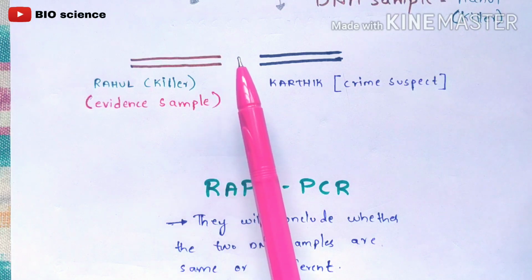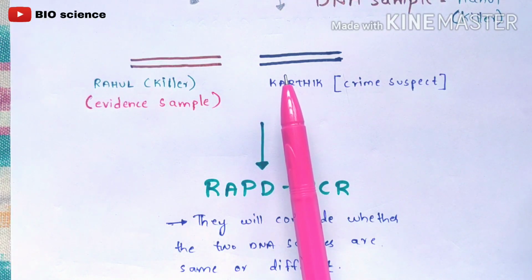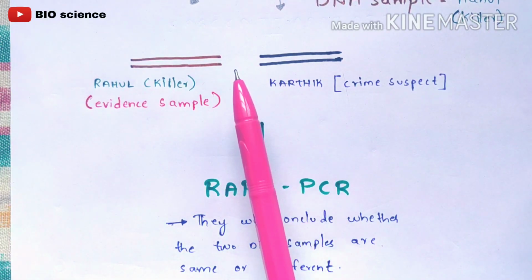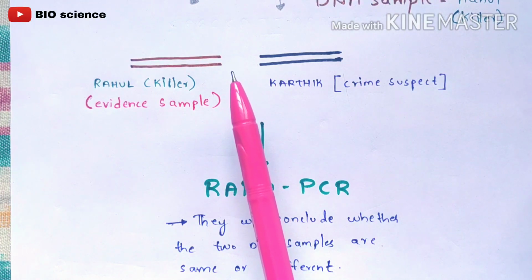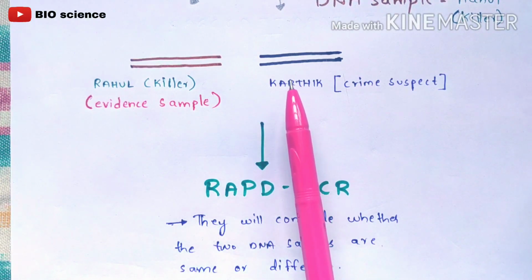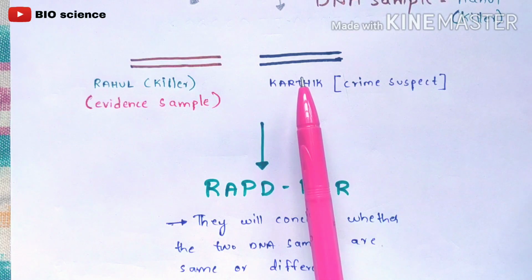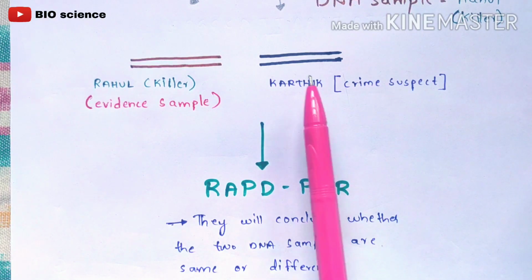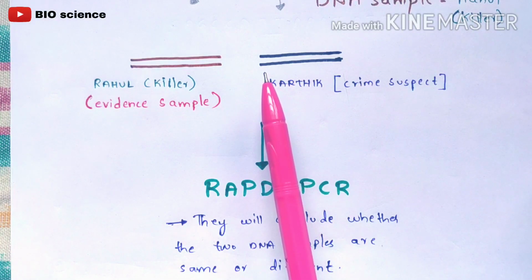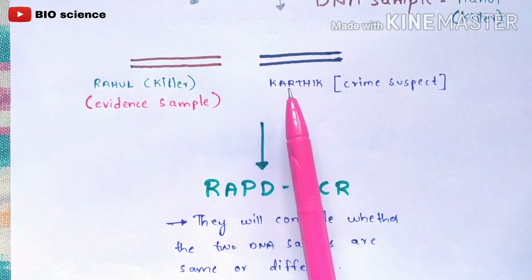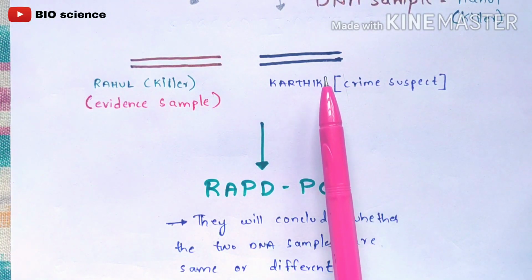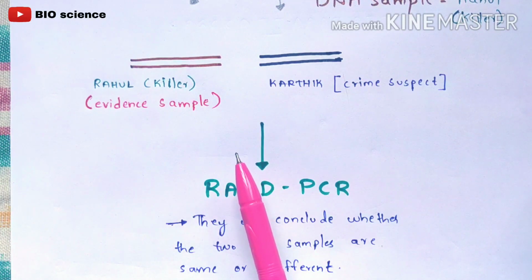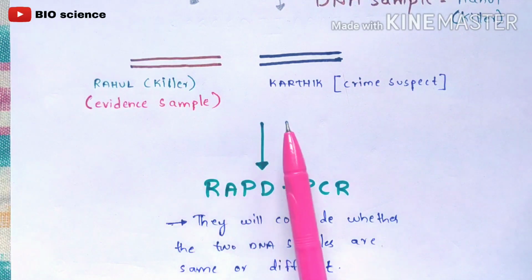Once they obtain Rahul's DNA sample and compare both DNA samples of Rahul only, then they can conclude that Rahul is the killer. But we have taken Karthik as the crime suspect. If you take Rahul as the crime suspect, then the DNA matches, and we can conclude that Rahul is the murderer or killer. But since we have taken Karthik as the crime suspect, we cannot conclude that Karthik is a murderer, because the result obtained is different. I mean, the DNA samples are different.